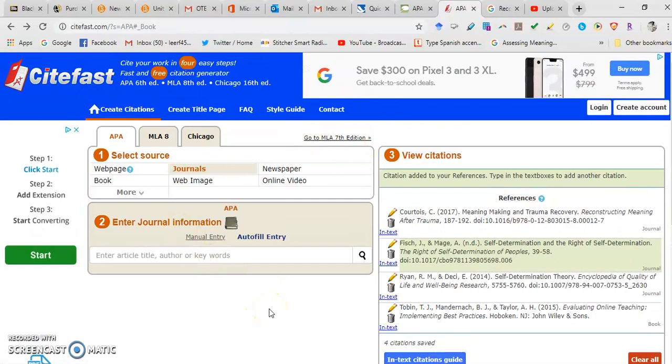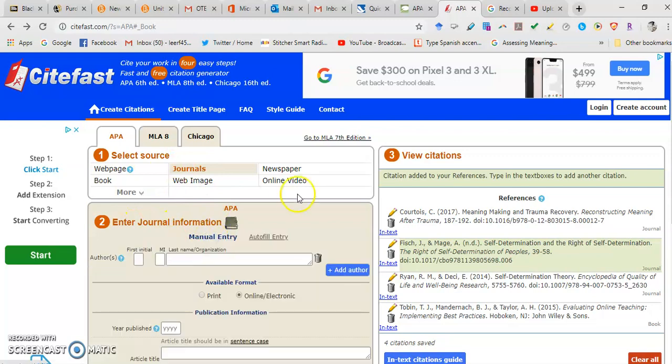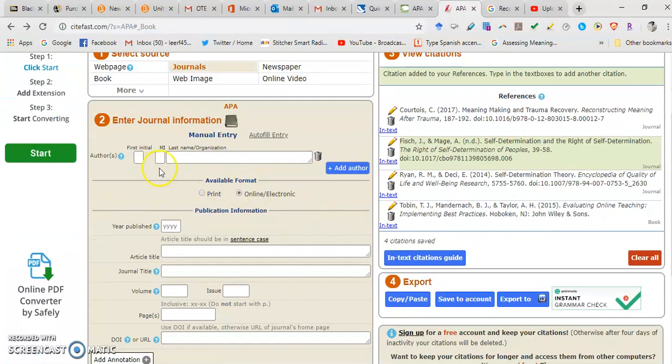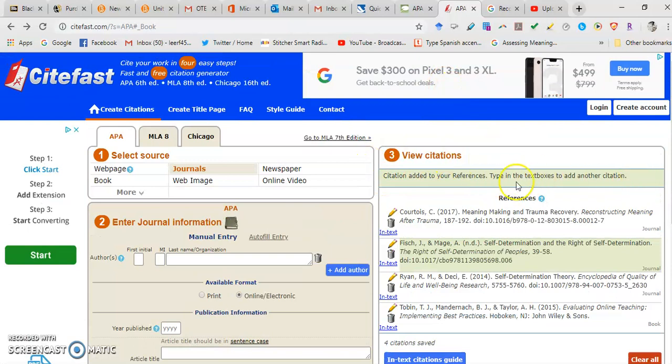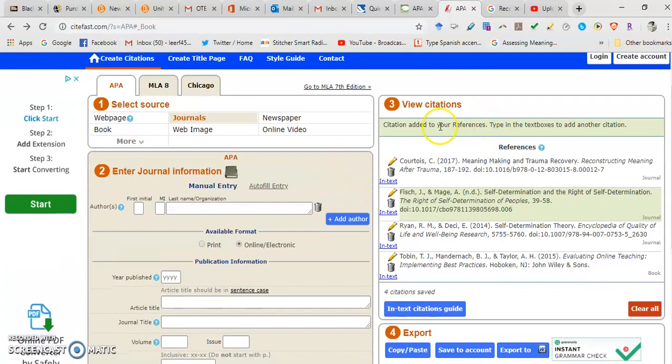Citefast.com is what I use to do my citations and references. This is a great website. It helps with your formatting, to make sure you have it right. They also help you manually fill it out. So for example, you find an article that you like, and it's a journal article and you don't have a citation or a reference, you can click on journals and then fill it out. And then over here on the top, it'll actually show you what you're filling out, which is pretty cool.